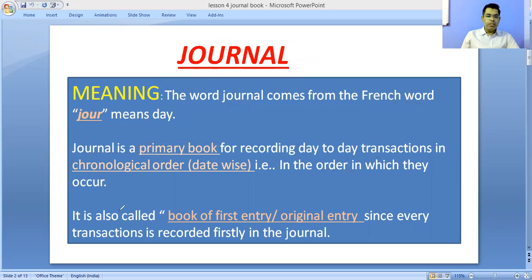That's why it's also called the book of first entry or original entry. Why is it called the book of first entry or original entry? Because first of all, the business transaction is recorded in that journal. That's why it's also called the book of original entry.